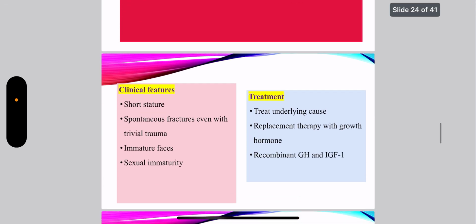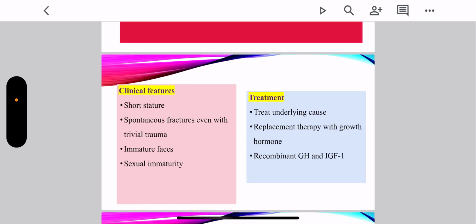Now, irrespective of the type of dwarfism as a whole, if we talk about clinical features, there will be short stature, spontaneous fractures even with trivial trauma, immature faces, sexual immaturity because of deficiency of gonadotropin. To treat, we have to treat whatever the underlying cause is if it is treatable. Replacement therapy with growth hormone can be given, or we can give recombinant growth hormone and IGF, insulin-like growth factor 1.